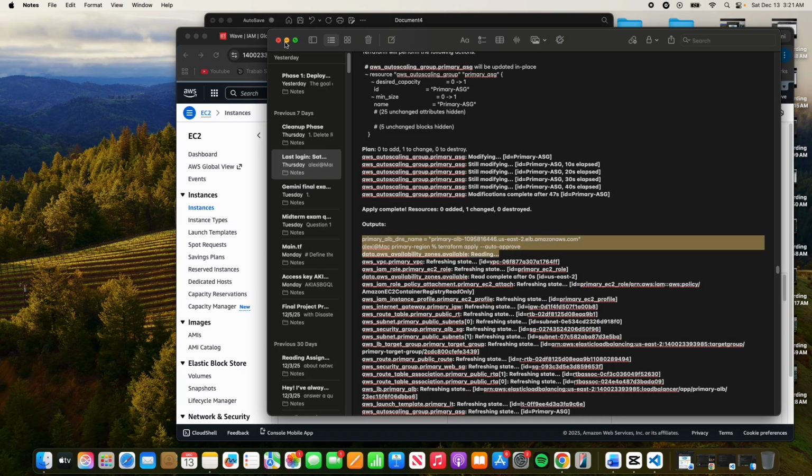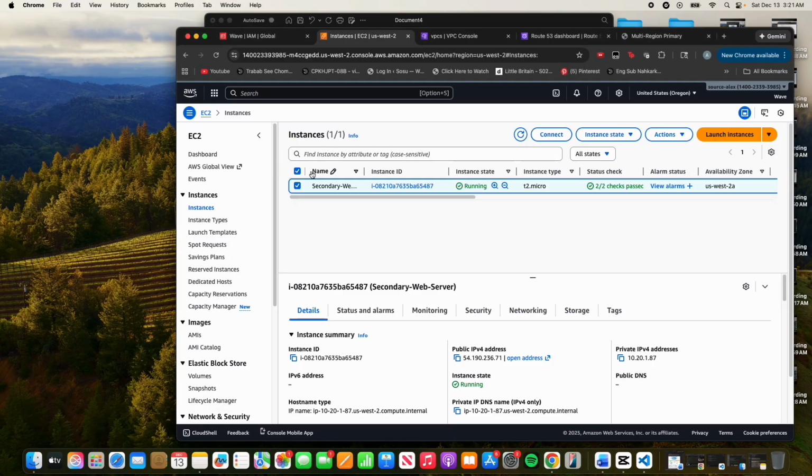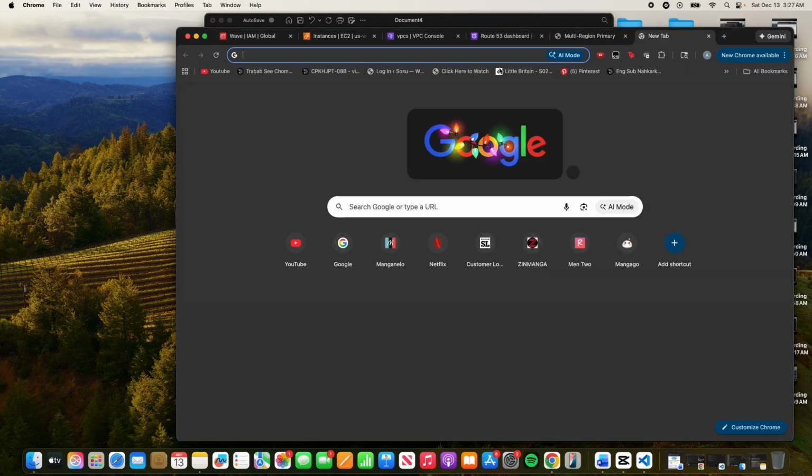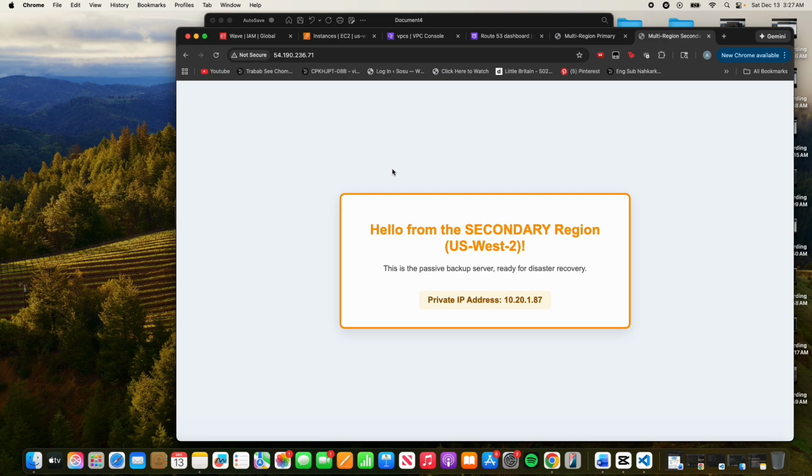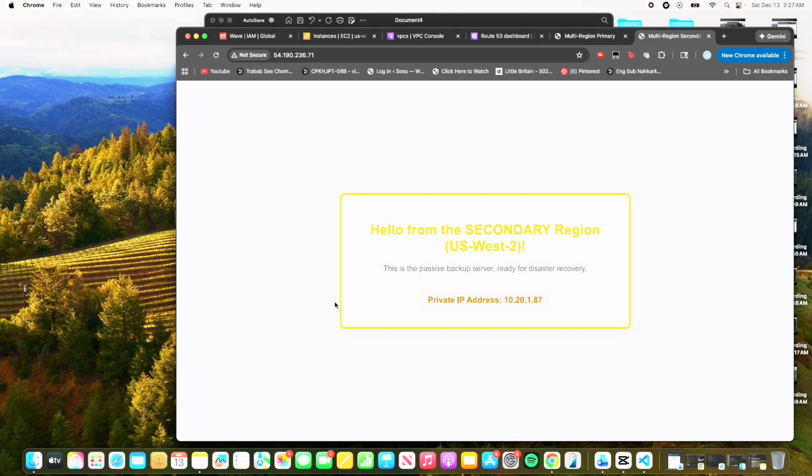In the Oregon console, we confirmed the single EC2 instance is running. Confirming the instance's direct public IP loads the uniquely styled secondary region page with its distinct color, confirming our passive fallback is operational and ready.